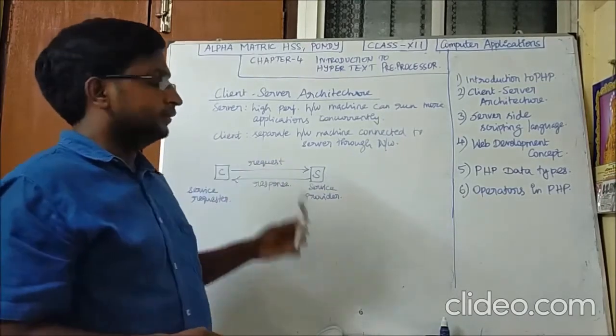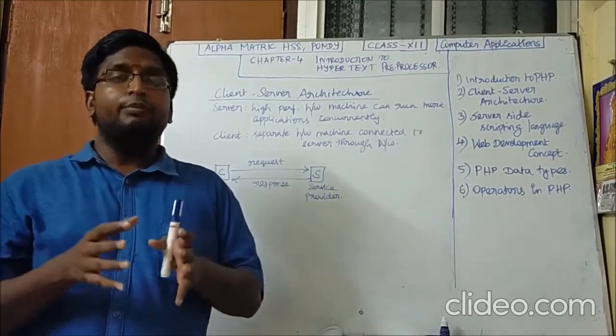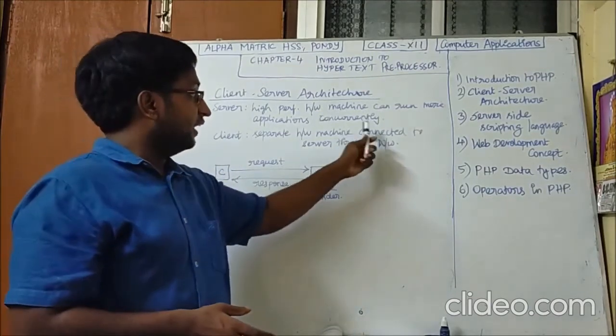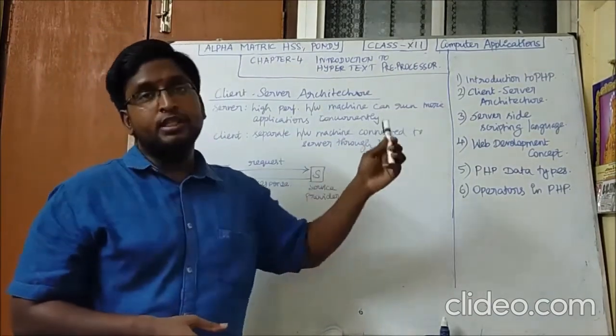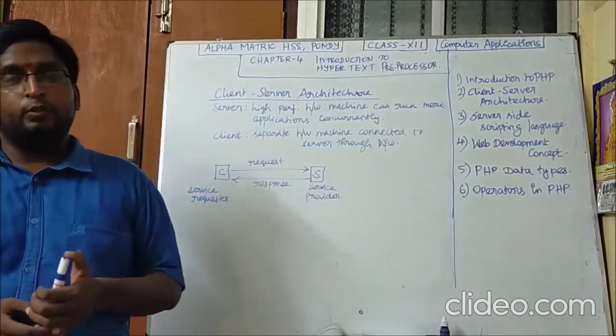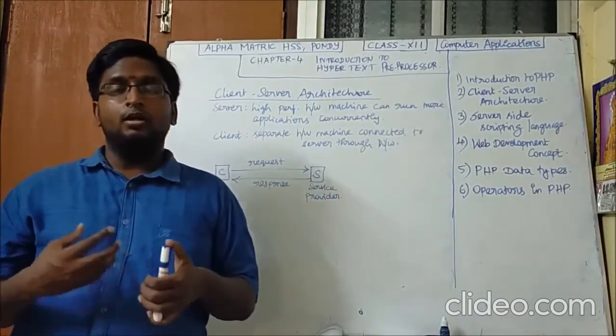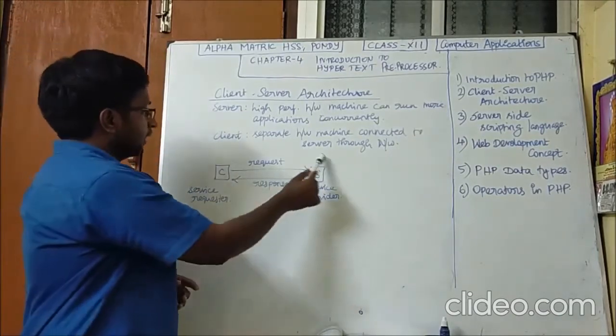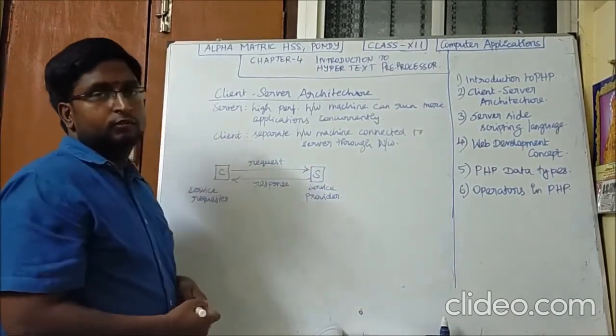So what about the client? The client is a separate hardware machine which is connected to the server through the network, either an intranet or the internet. This is how the client-server process works.